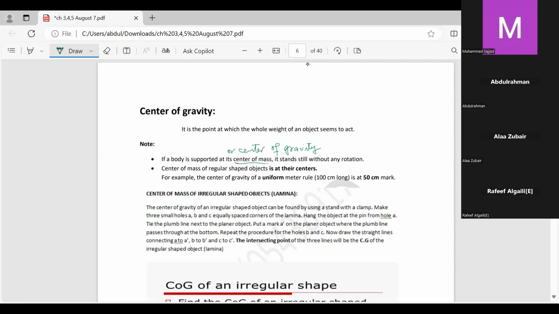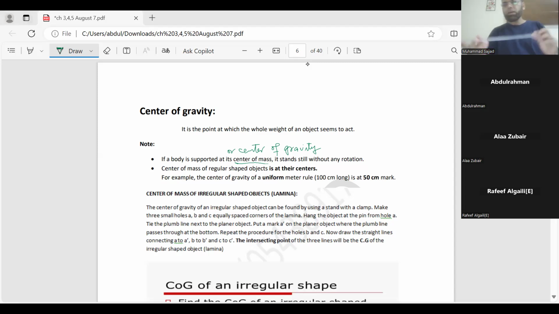It is very important to understand this concept, and I will be performing it in front of you right now. You can see in my hand I am holding one scale. This scale is 30 centimeter in length, and this is a regular shaped scale.